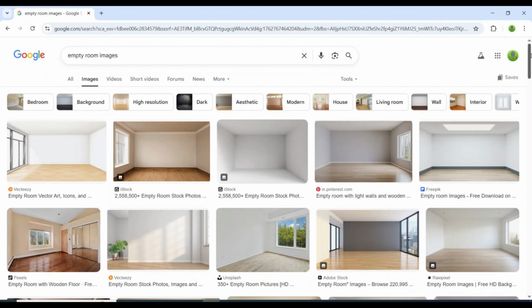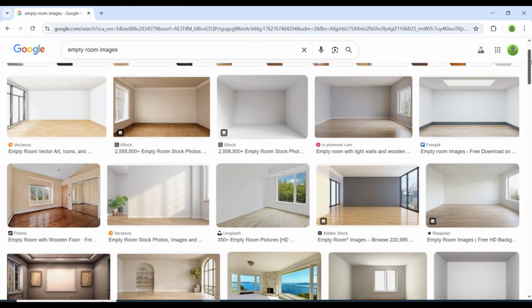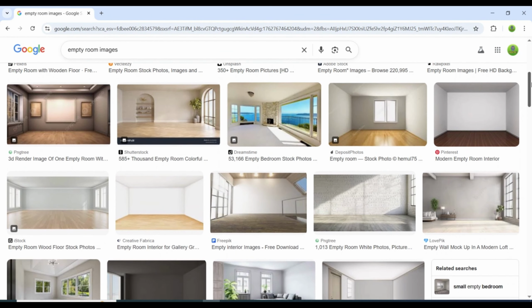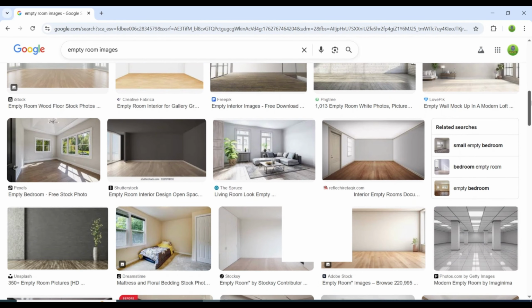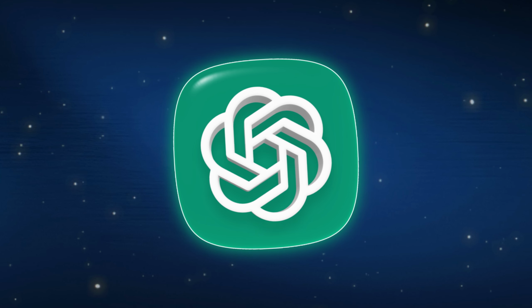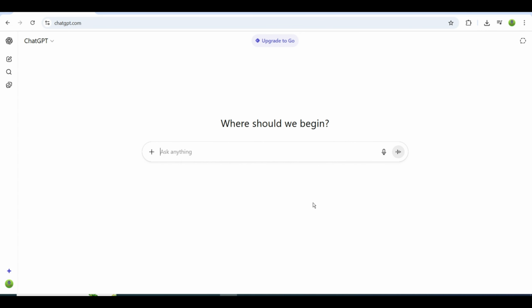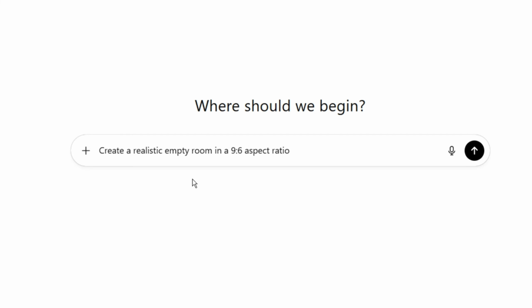You could search for empty room photos online, but creating your own is much more effective. You can use any AI image generator. I'll demonstrate using ChatGPT. Start with a simple prompt. Create a realistic empty room in a 9:6 aspect ratio. Wait for the image, then download it.